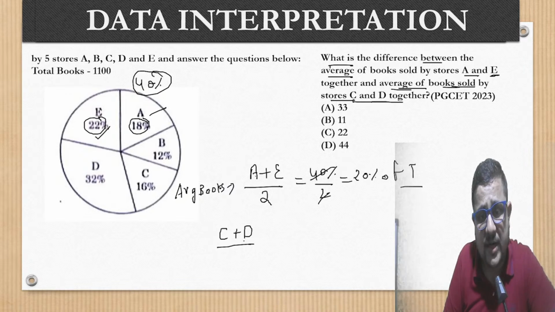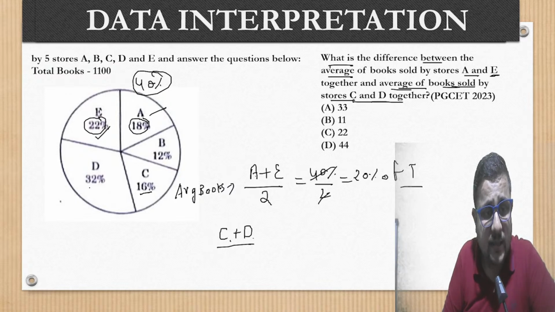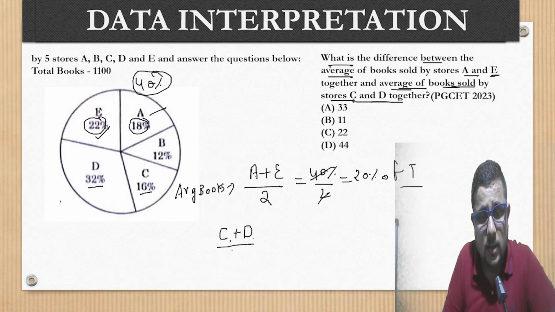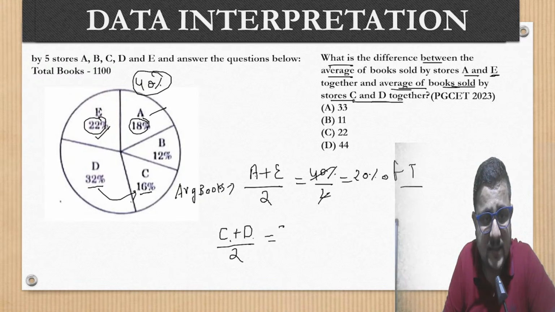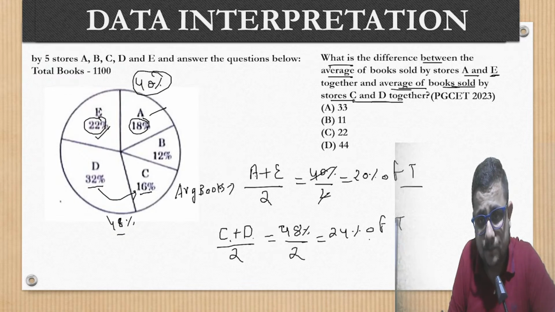Be active in the chat box. Very good. So C 16% and D 32%, by 2. So this is the average books by C and D also. Total 32 plus 16, 48 will come or not? Yes. So 48% divided by 2, you will get 24% of the total.